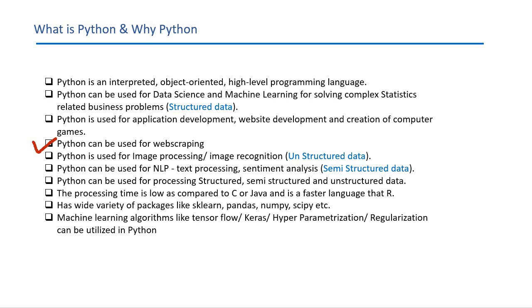This is especially useful for e-commerce organizations. For example, there's an e-commerce company which is interested in knowing what products are listed by its competitor, which is another e-commerce company. Python can do that easily by programming in the Beautiful Soup package. Beautiful Soup is one of the packages which is used to extract the information from the website.